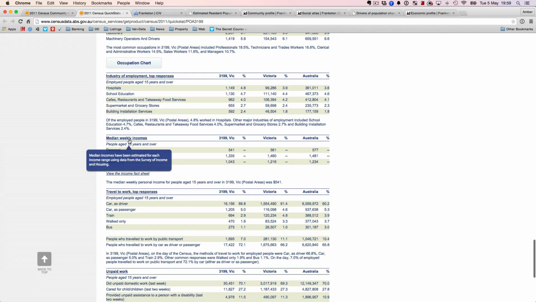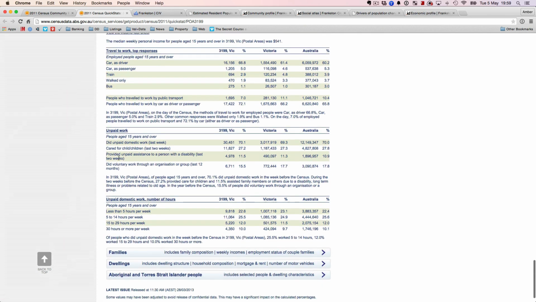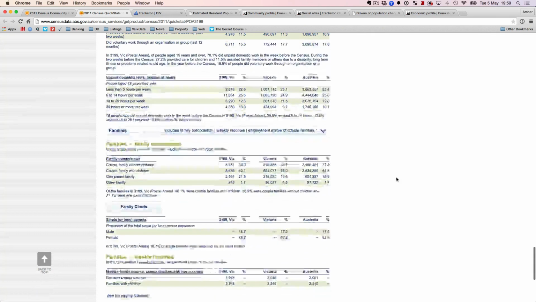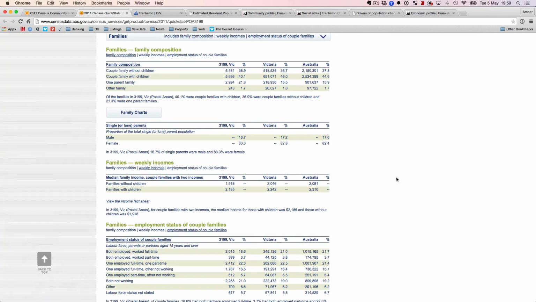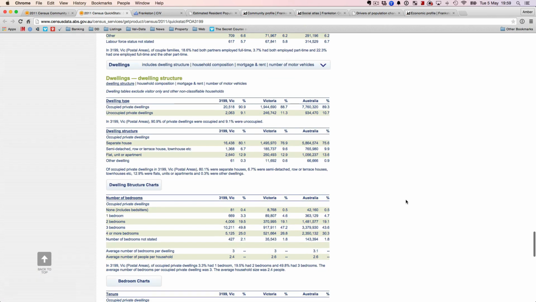It also talks about median weekly income. So it tells you what the median weekly income is in that area. And you can click on the fact sheet and find out more about it. So that's what this is. If you look at family, it gives you the family composition and weekly incomes for the family, and you can find out details about dwellings.